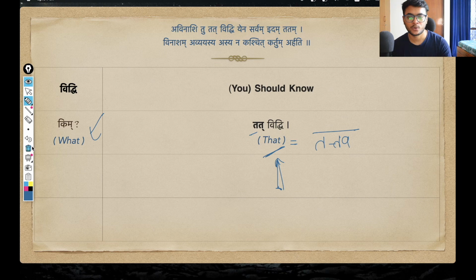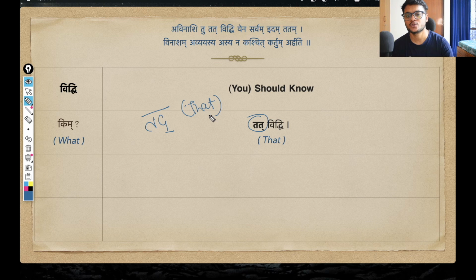Okay, so in that tone he is saying, and this form is of course coming from the pratipadika tad. Tad again is a pronoun that we use to represent this only. And this form here, you can already guess, is second vibhakti, that is dvitiya vibhakti. Why? Because you should know that. So it is like an object, it is like a karma of this action, right? And singular ekvachan, and the gender here is neuter gender.